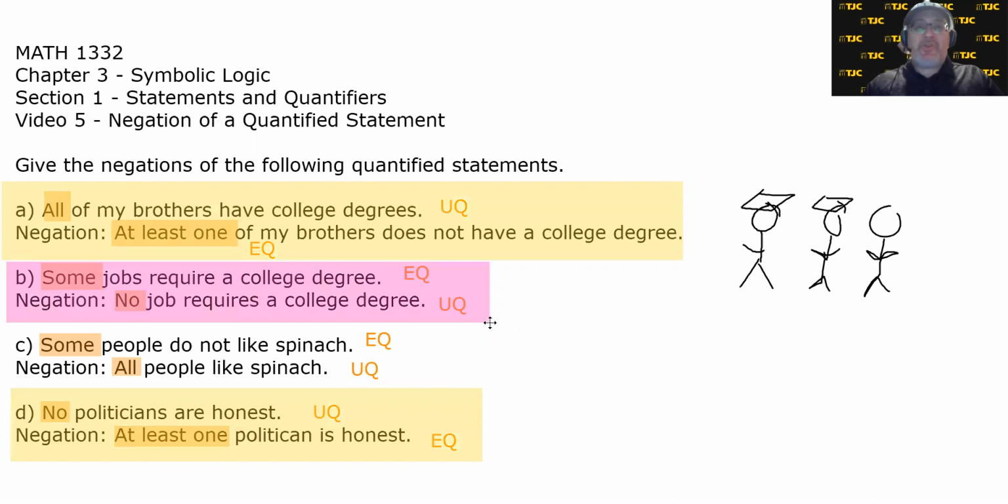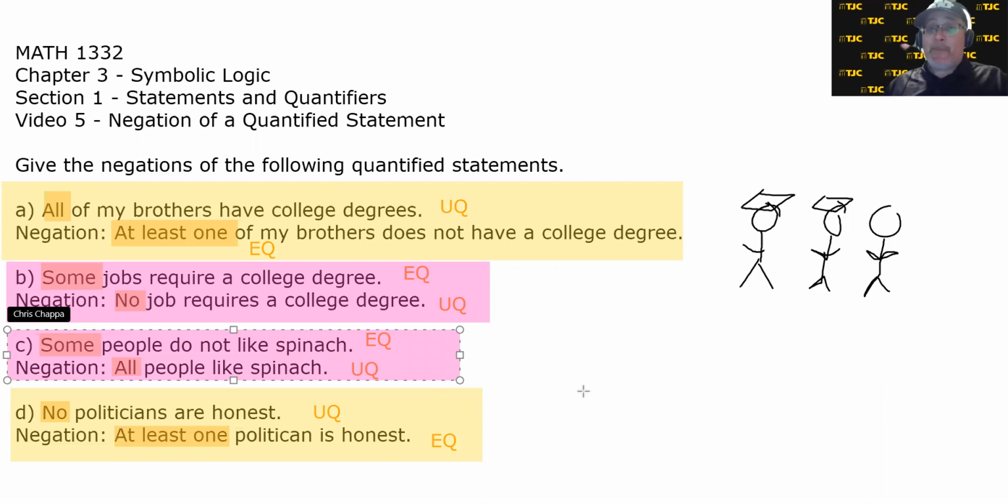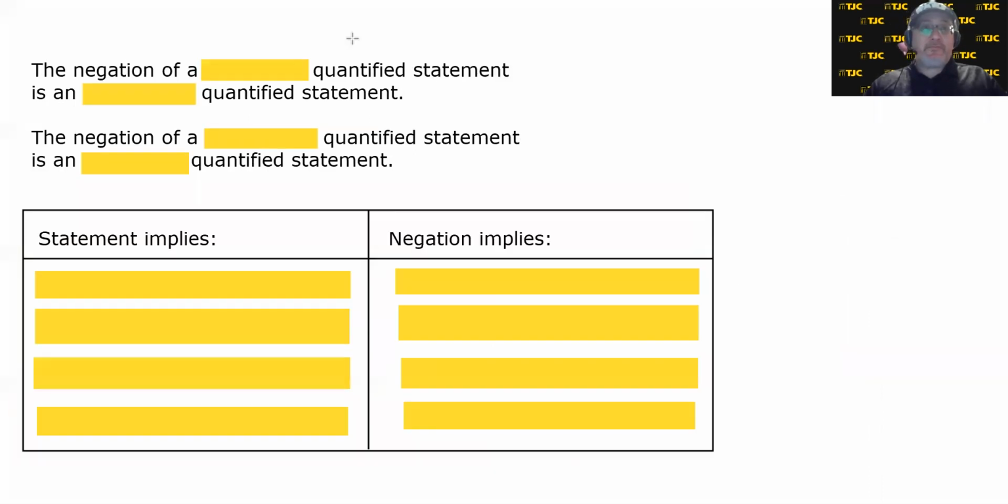In B, we started with an existentially quantified statement, and its negation was universally quantified. And the same thing in C. We started with an existentially quantified statement, and its negation was universally quantified. And that's not a coincidence because the negation of a universally quantified statement is an existentially quantified statement.